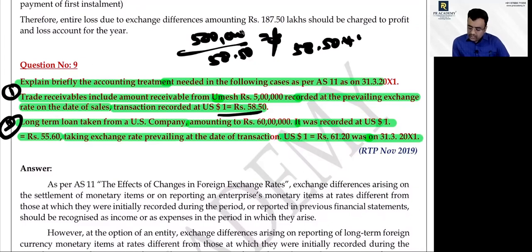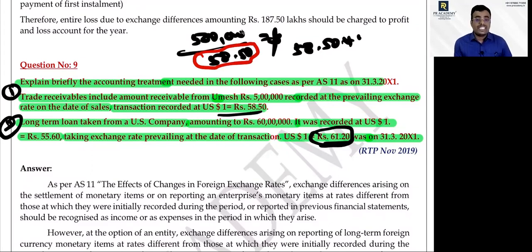At the end of the year it has become 61.20. Is it a profit or loss for the trade receivable? Profit. On the date it is 58.5, now the exchange rate has increased. Increase means profit when I have a receivable. If you have a payable, then it's a loss. On the date of transaction, you would have received only 58.50 per dollar. At the end of the financial year, you can receive 61.20 per dollar.